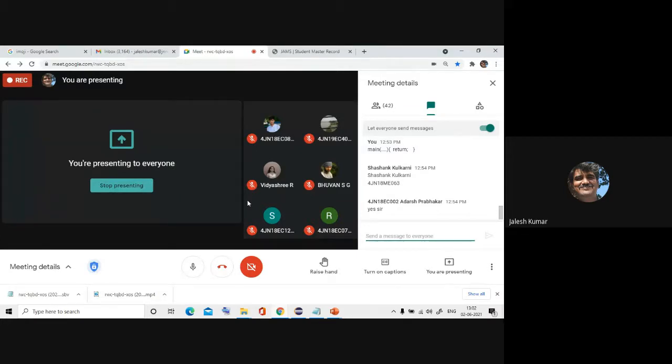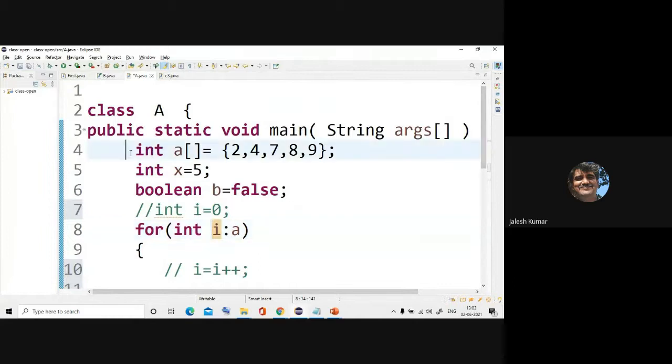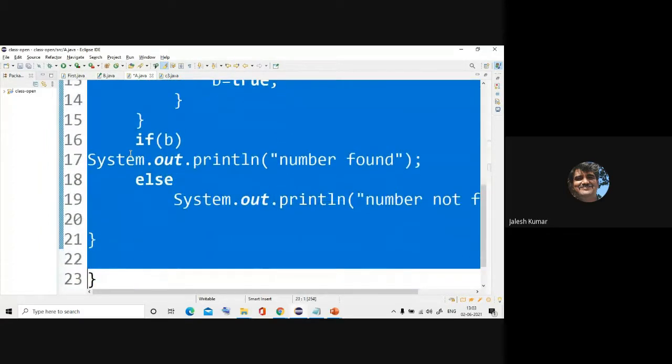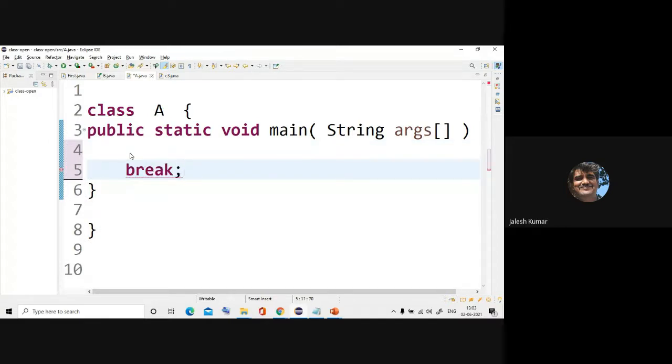Now I'll describe how to use the break and continue statements. At least today we'll see break, so that we finish this particular unit as early as possible and move to object-oriented Java programming. If I write break, is it possible to write it like this?